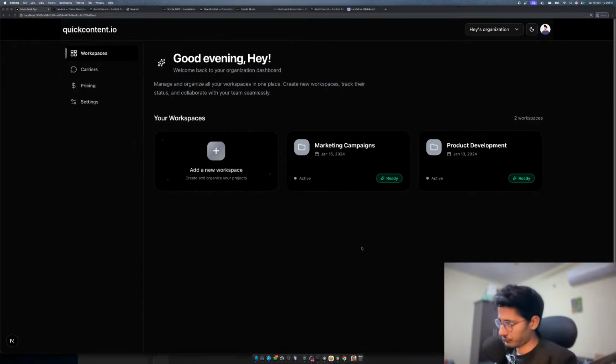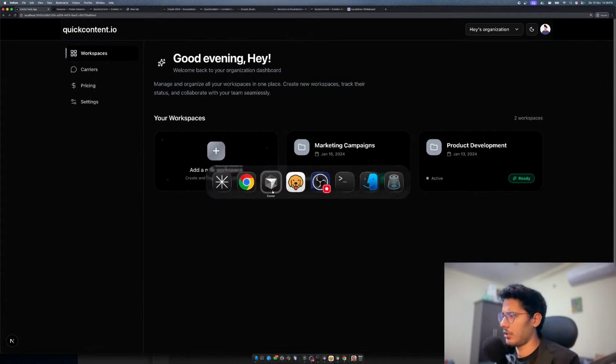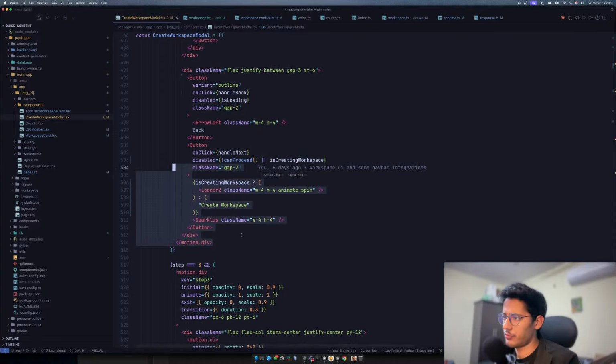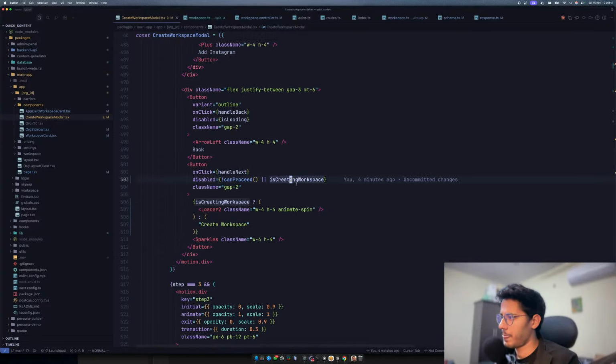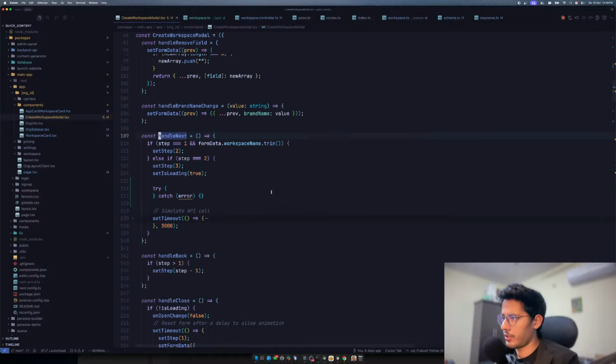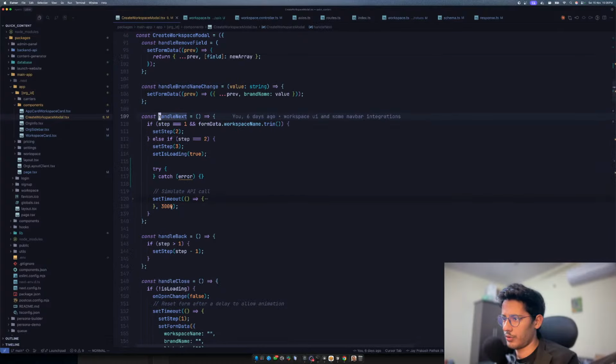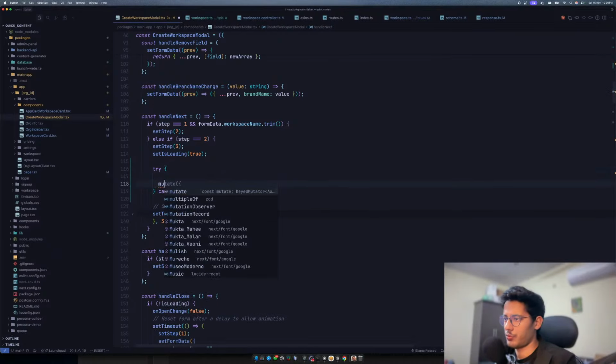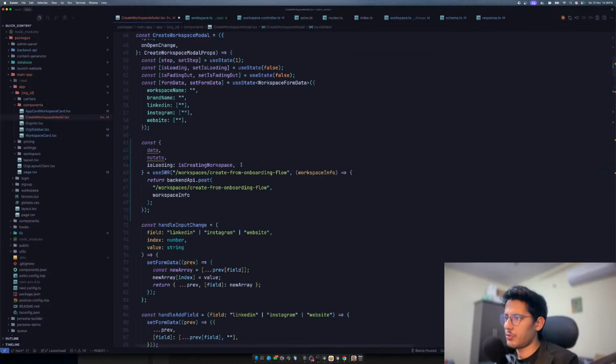Okay. Let's go and quickly integrate this create workflow, whatever this is, and we have this loading. And then whenever you click, you go over here, and then over here I think you should be able to do that. So we'll go to mutate. Rather than mutate, I think mutate is a very stupid name. We should name this something else. So we'll say mutate workspace is a good name, and that's the data that returns.